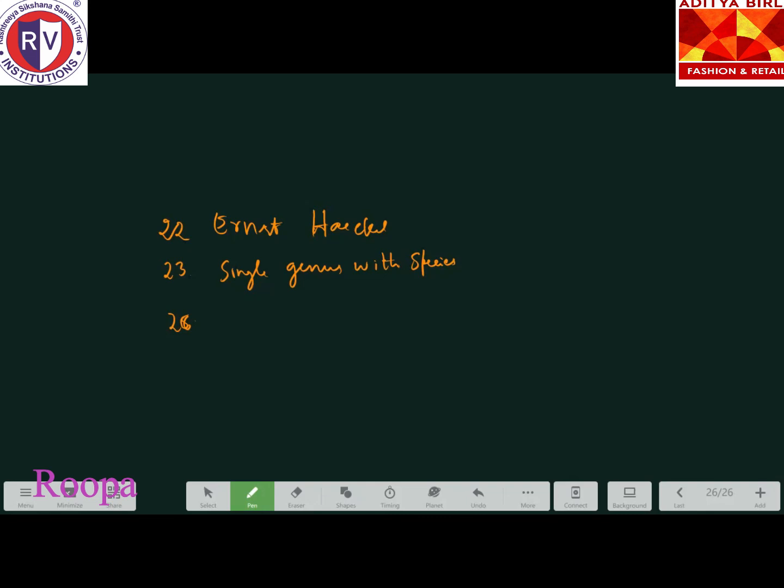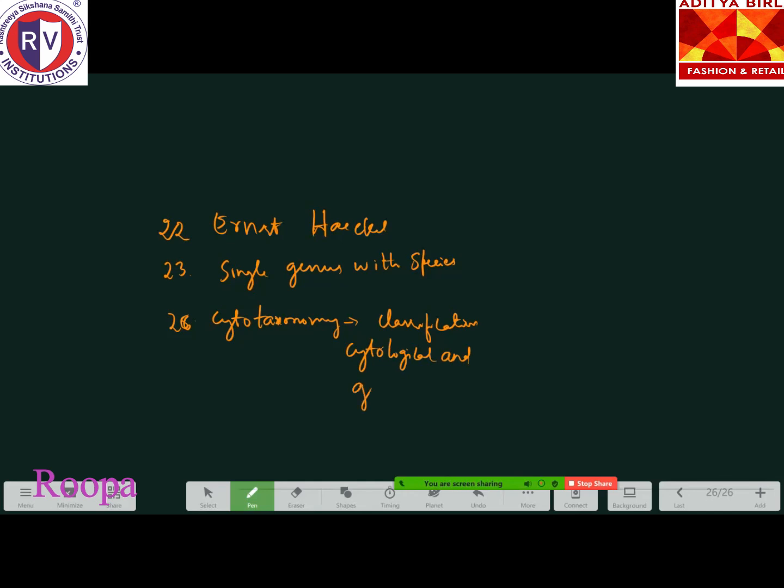Cyto refers to cell, right? Cytotaxonomy means, write down, it is the study of classification of living organisms based on cytological and genetic characters.